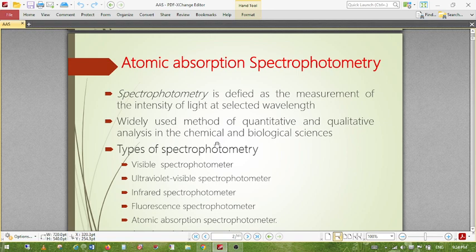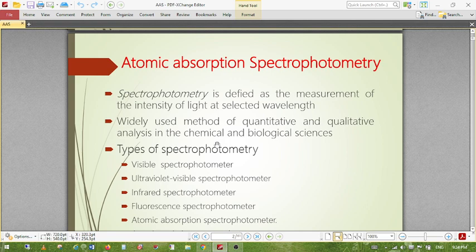Then the atomic absorption spectrometer and the atomic emission spectrometer, both instruments are widely used for detecting unknown components, because the measuring principle of all these instruments is mainly for detecting the quality and quantity of an unknown sample. But in some industries, like the pharmaceutical industry, even a very small quantity of some chemicals can be very dangerous. So to know the very tiny concentration in the product, we have to know it.